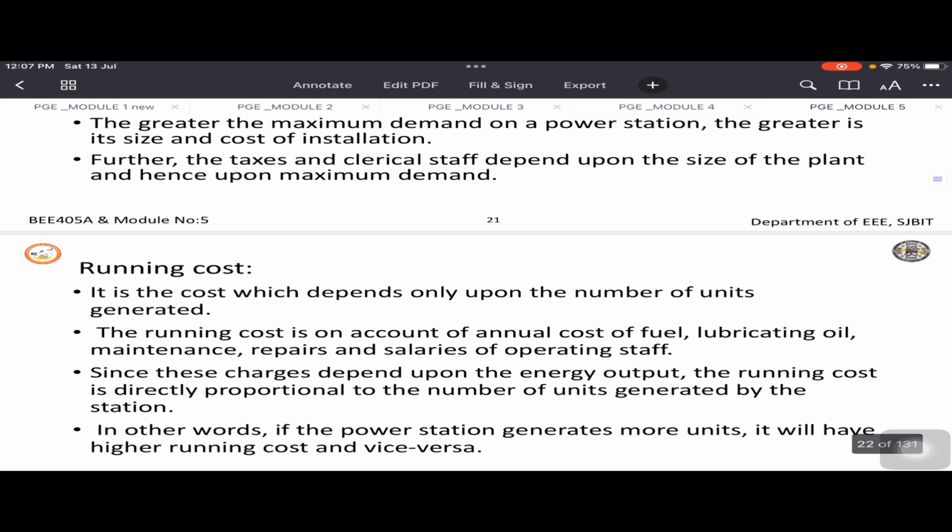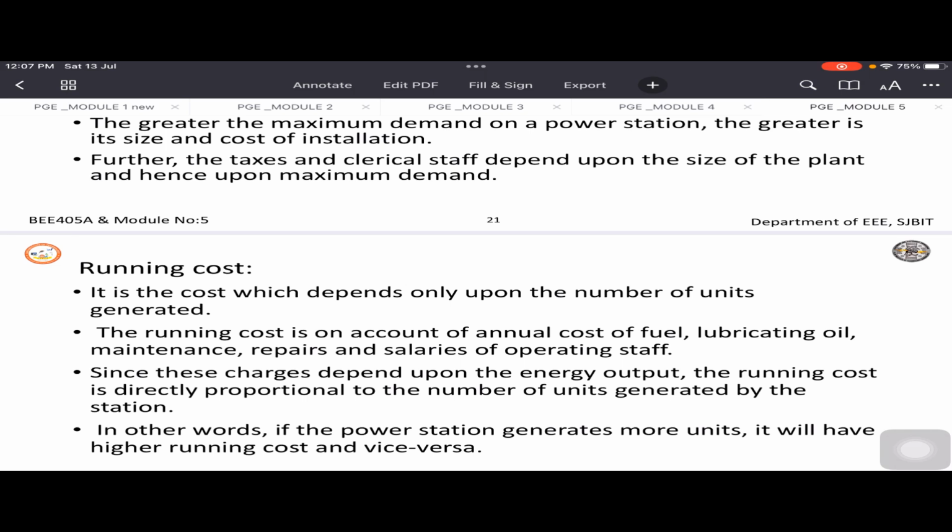Running cost means operating cost. So this purely depends upon the number of units we generate. So if we generate, we need to bear the amount. If we don't generate, no need to pay the amount. So it's like overall fuel utilization. Suppose you're generating more today, the coal and the fuel utilized is also more.